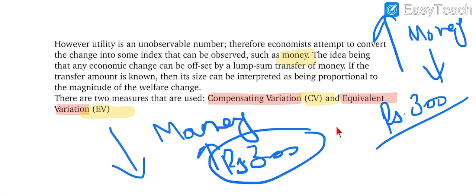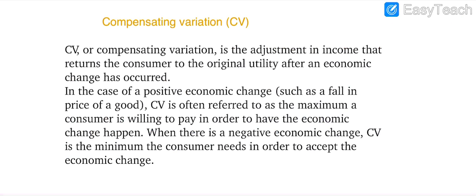Actually, we are presenting the change in terms of money. However, because we can't measure utility in units, we are measuring this change in terms of money. And there are two measures that we use. First, compensating variation, and second, equivalent variation. Let's discuss these two terms one by one.